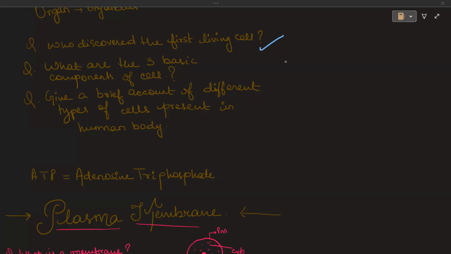Now, the three basic components of the cell: plasma membrane is there, then cytoplasm is there, and nucleus is there. And there are different types of cells present in the human body. All sorts of cells are there in the human body.